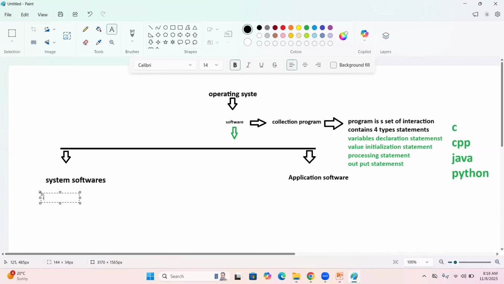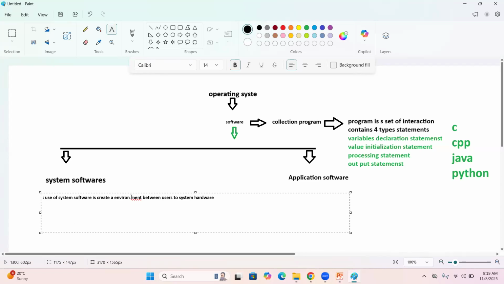Already told you, system software is also software. It is designed with a collection of programs, but the use of system software is to create an environment between end user and the system hardware part. That is the main use of our system software.